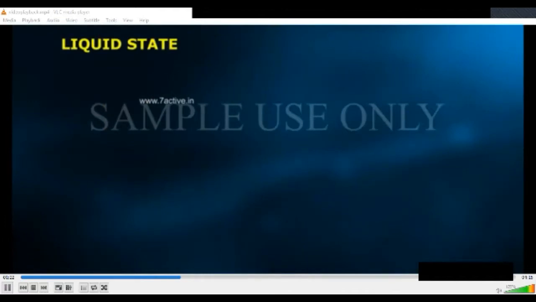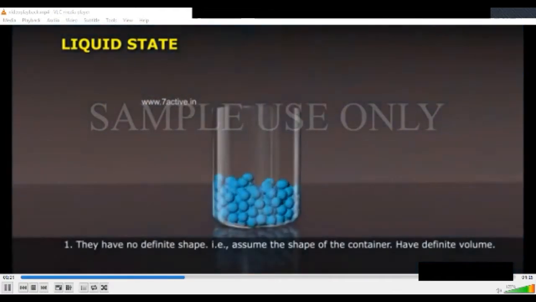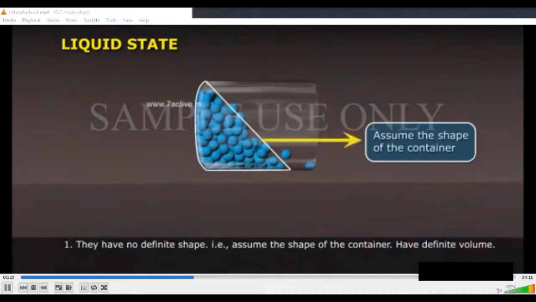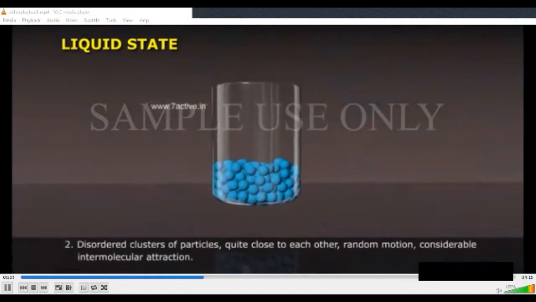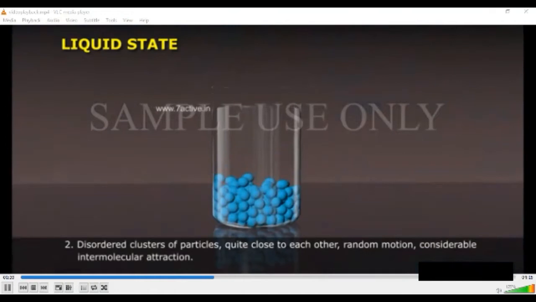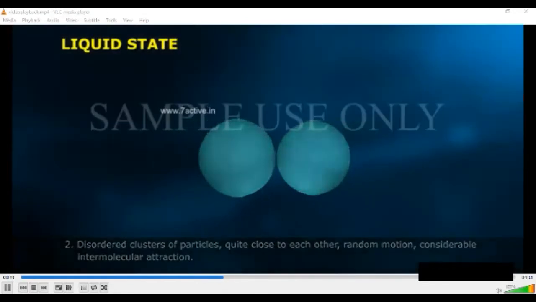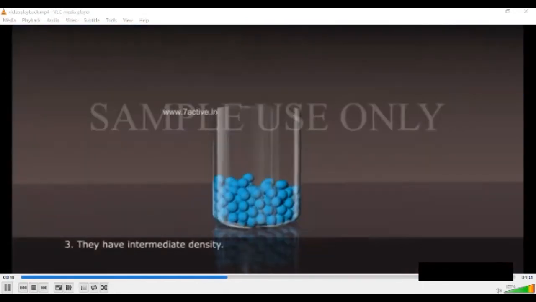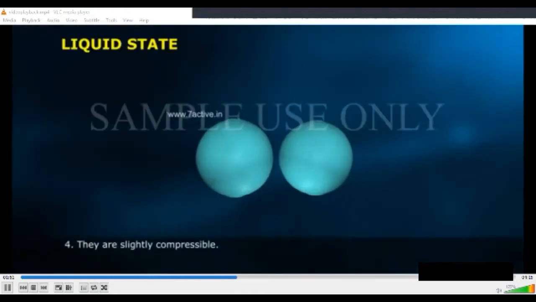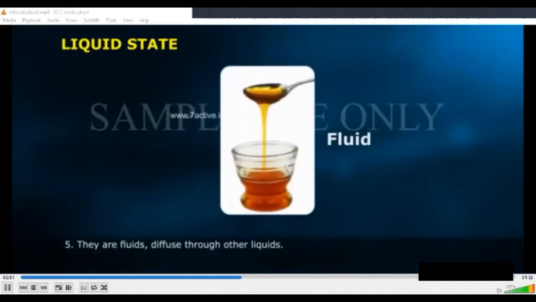Liquid state. 1. They have no definite shape, that is, they assume the shape of the container. Have definite volume. 2. Disordered clusters of particles. Quite close to each other. Random motion. Considerable intermolecular attraction. 3. They have intermediate density. 4. They are slightly compressible. 5. They are fluids, diffused through other liquids.